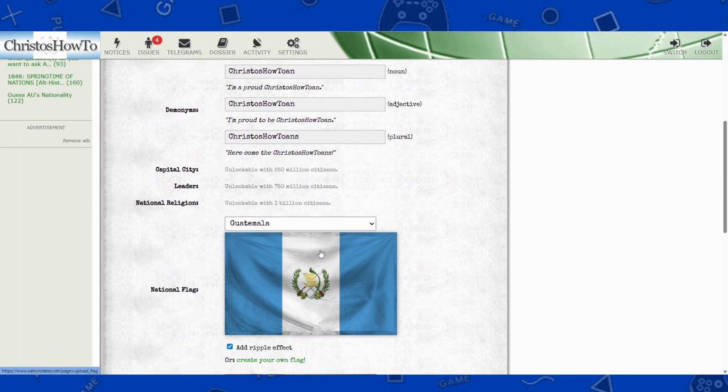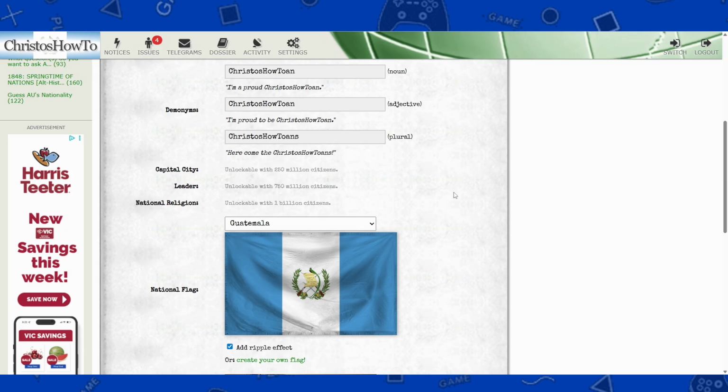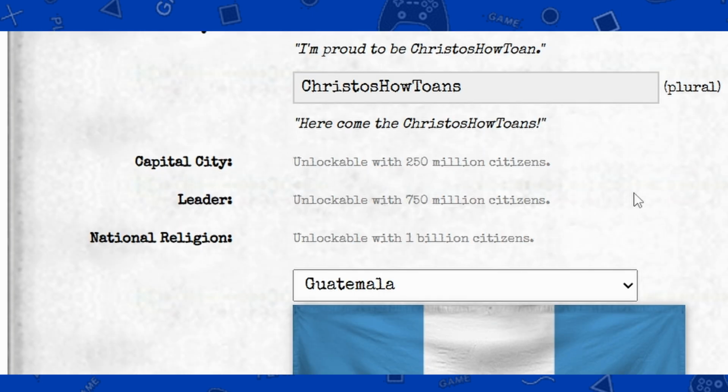And then there are some unlockable things that will happen when your population reaches a certain number of citizens, as you see here. As of right now, your citizen population will always increase, as there is no way as of right now that your citizen population can decline. So eventually you will reach these milestones and get to choose a capital city, a leader, and a national religion.